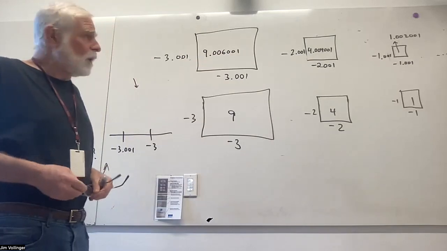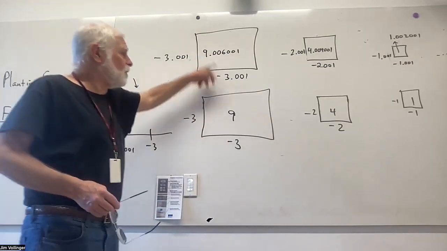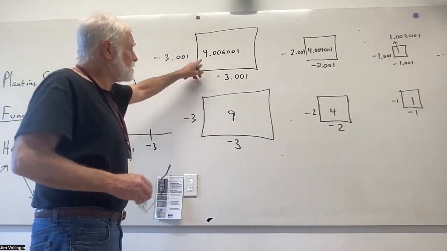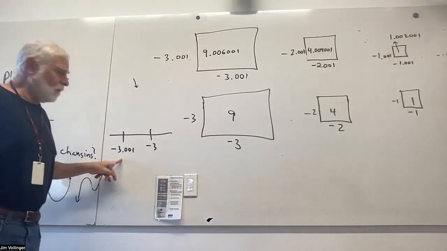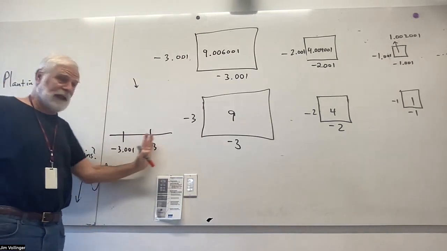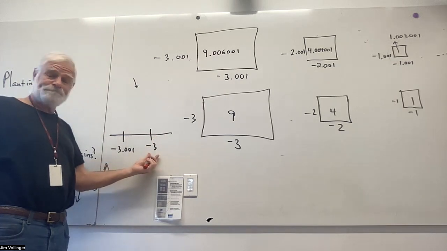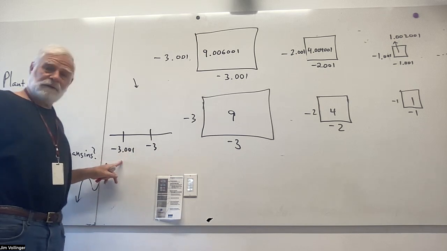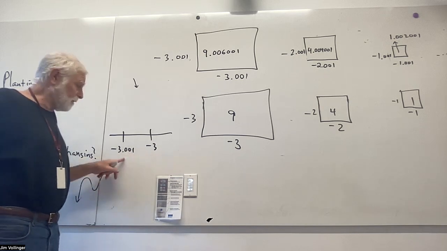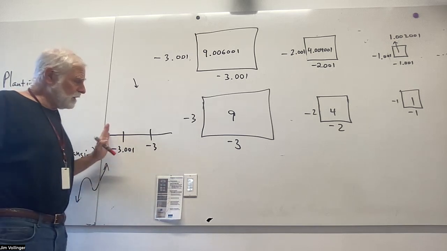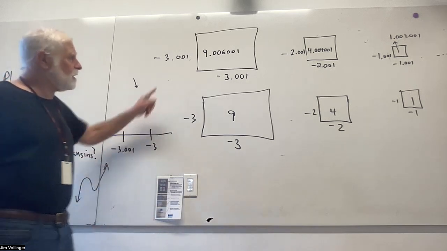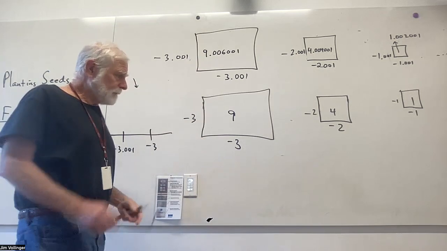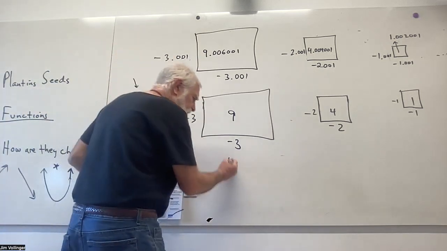So what can we say? Well, it sure looks like squaring produces positive numbers here. I think that's true. And it looks like from negative 3.001 to negative 3, my x's are actually getting bigger, even though the magnitude is certainly bigger on the left, but negative 3 technically is a bigger number than negative 3.001. So we can read from left to right. And as we read from left to right, the area is coming down. And I think we have a feeling for that.